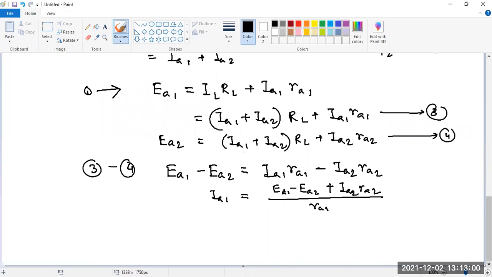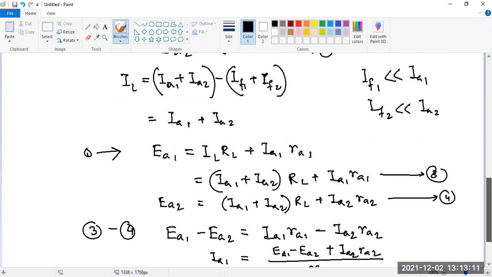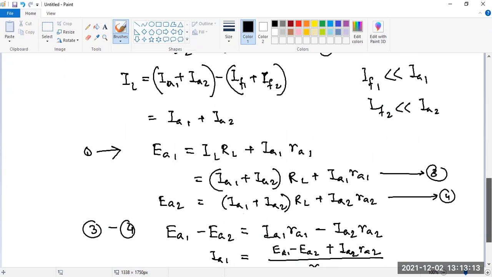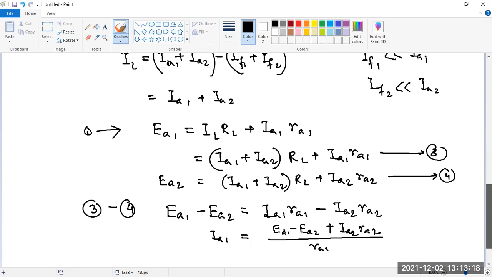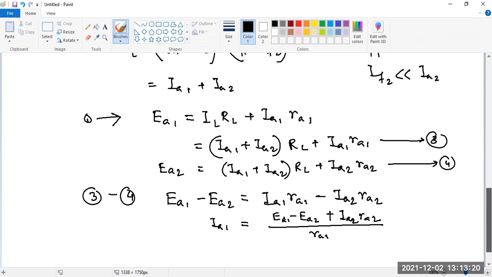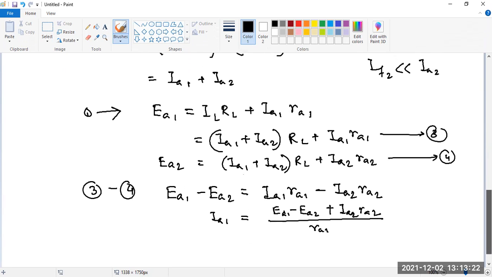Is it okay? Yes, sir. Now if you substitute this IA1 into equation number 4, because there you have only IA2, you just substitute this value of IA1 into equation number 4. What will you get? Just let me know.